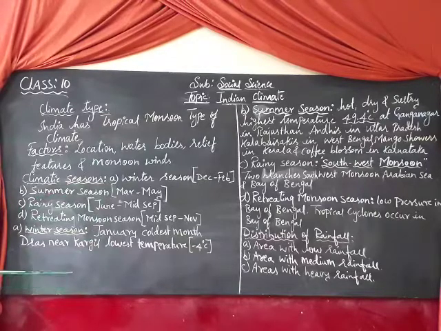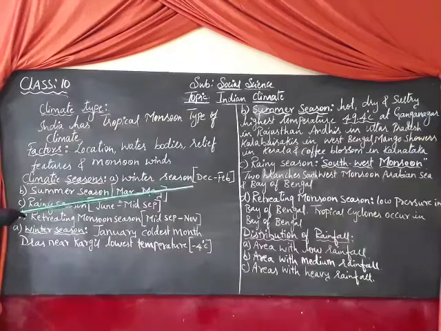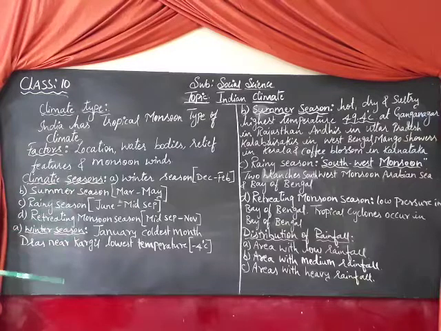The southwest monsoon is divided into two branches: the Arabian Sea branch and the Bay of Bengal branch. The Arabian Sea branch strikes the Western Ghats. You can see the map on page number 108. It causes heavy rainfall on the Western Ghats, while the eastern slopes lie in the rain shadow and get less rainfall.